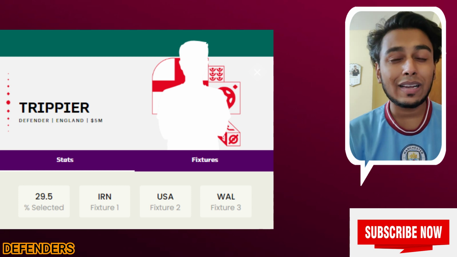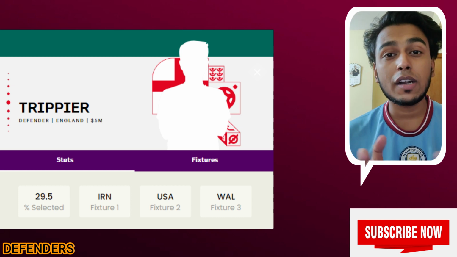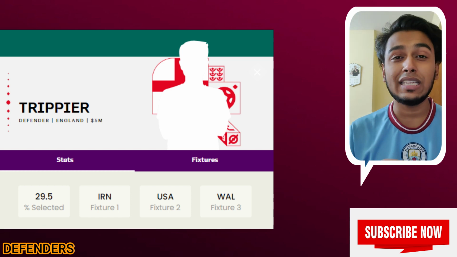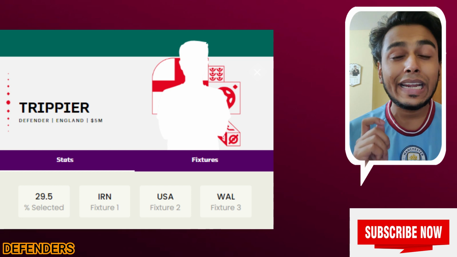Most importantly, he is a free kick taker of England. And if you are a Spurs fan, you know so much about Trippier's free kicks, because this man is a very good free kick taker. So that's why we are taking Kieran Trippier.